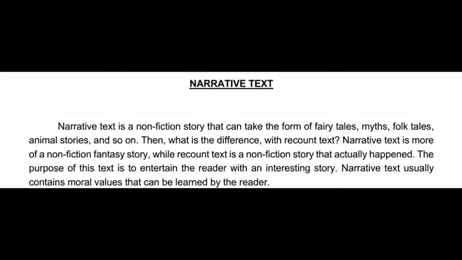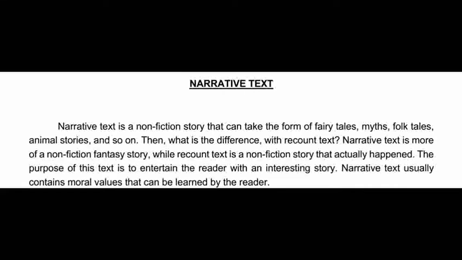Narrative text is a non-fiction story that can take the form of fairy tales, myths, folk tales, animal stories, and so on. Then, what is the difference with recount text? Narrative text is more of a non-fiction fantasy story, while recount text is a non-fiction story that actually happened.